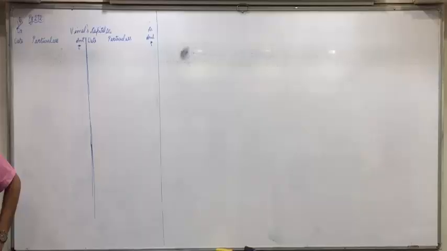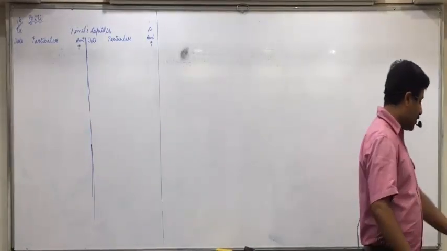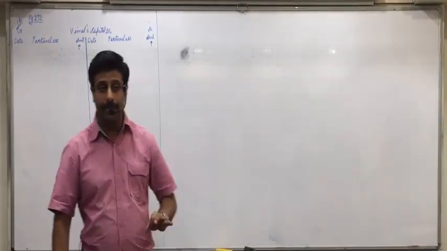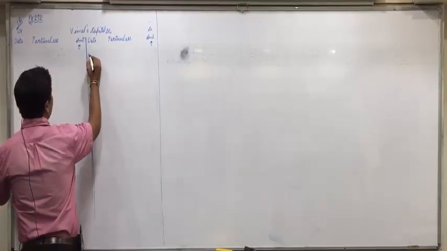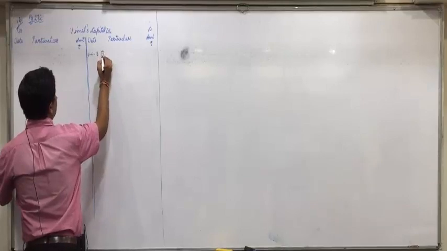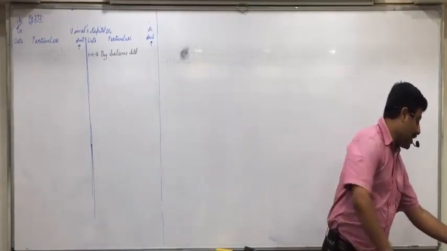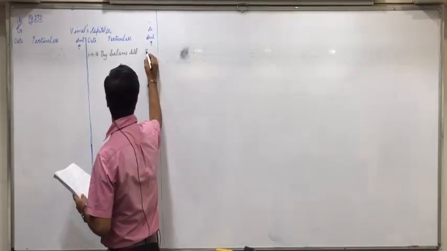Do it on your own. I am doing it on the board now. Be attentive, everyone. Complete silence. Very first of all, we don't have to make executor's account, we have to make capital account. So in capital, we cannot transfer the capital. On 1/4/16, you will write by balance brought down. All of you check the work. The capital balance is 30,000.